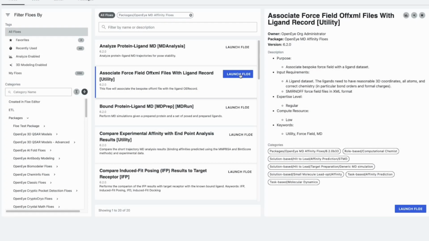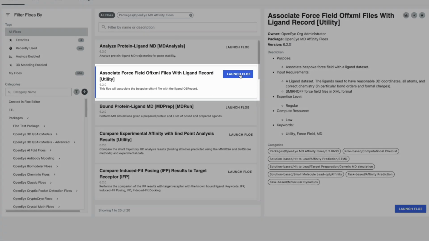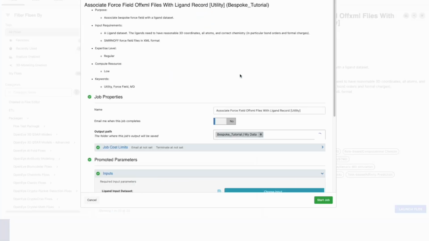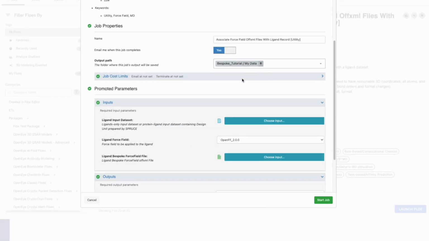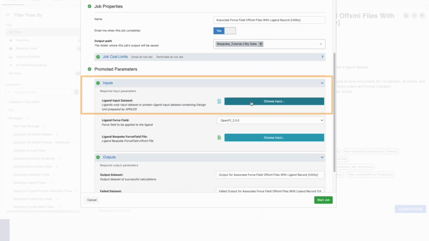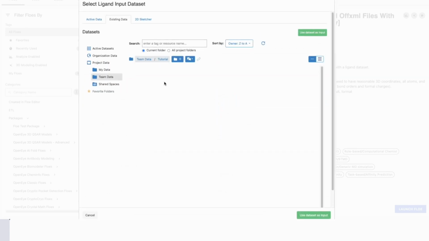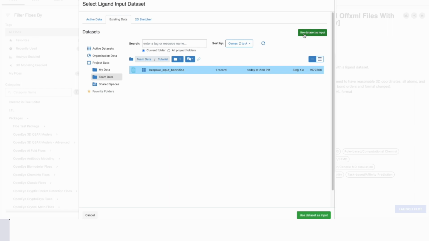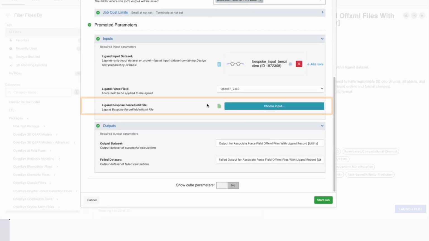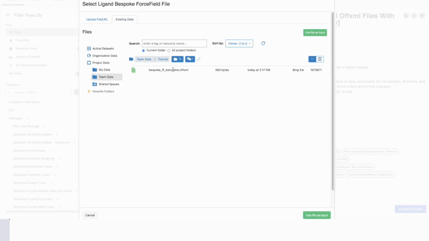Firstly, we've added the option to apply bespoke force field parameters to our Binding Affinity package, which allows you to apply the bespoke torsion angles, bond lengths, angles, and other parameters to the force field. Use the bespoke force field parameters for a specific ligand by uploading the bespoke OFF XML files and running our associate force field OFF XML files to ligand record flow.